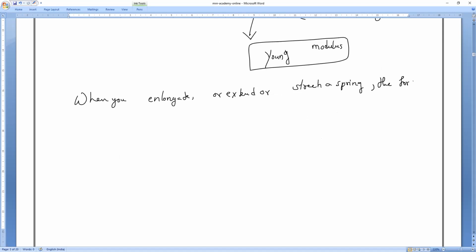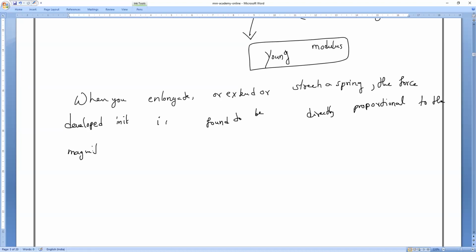The force developed in it is found to be, experimentally found to be, directly proportional to the magnitude of extension. What do you mean by magnitude? Anybody? Magnitude means what? That number.